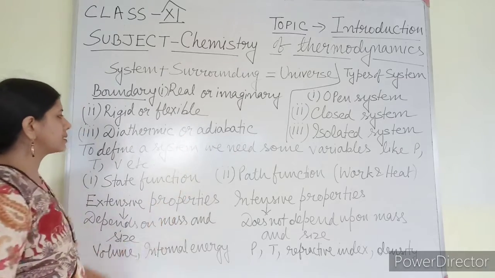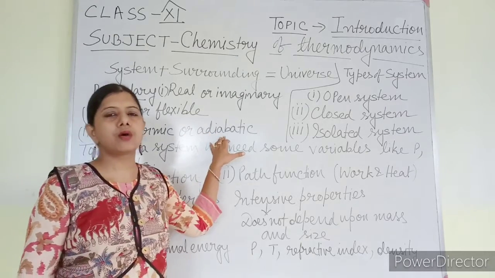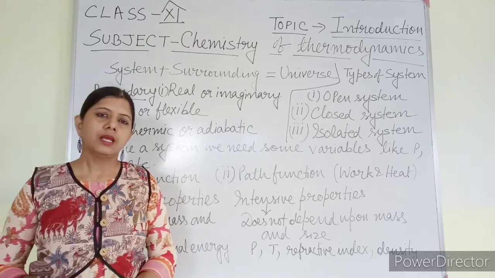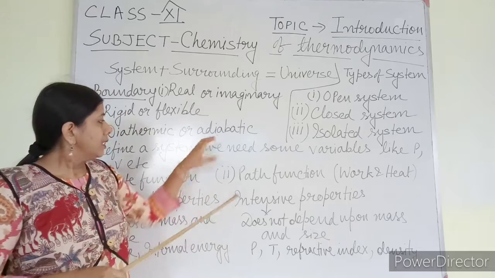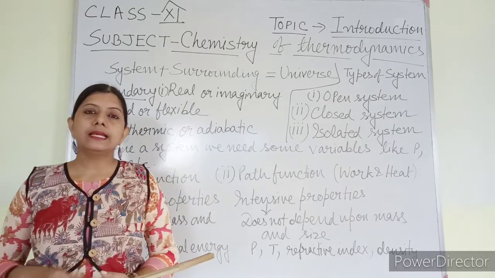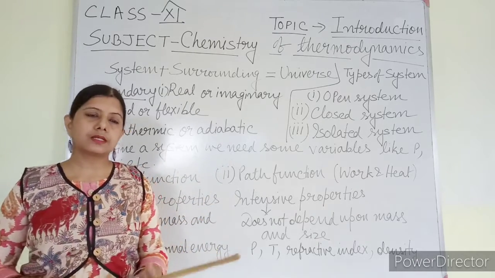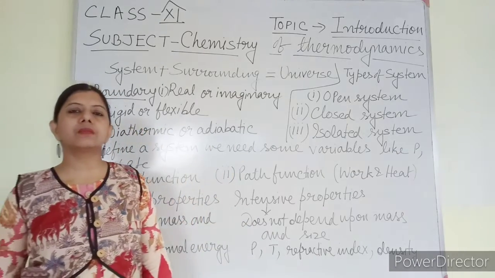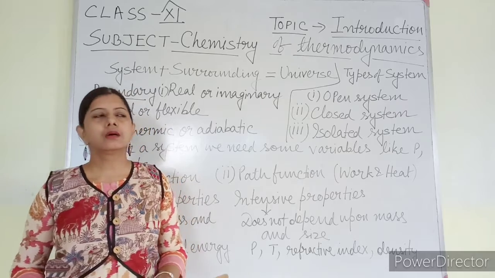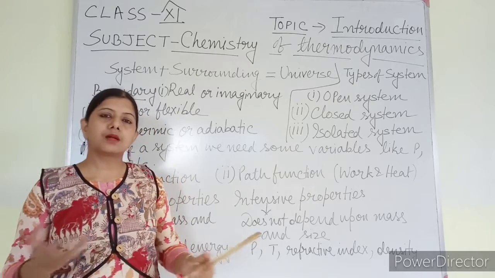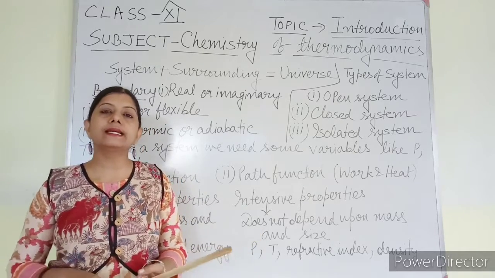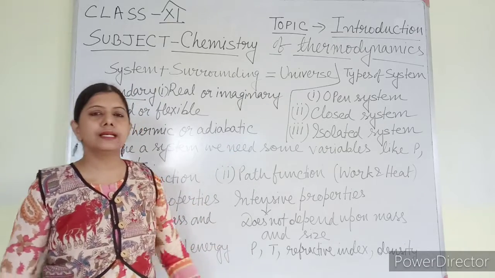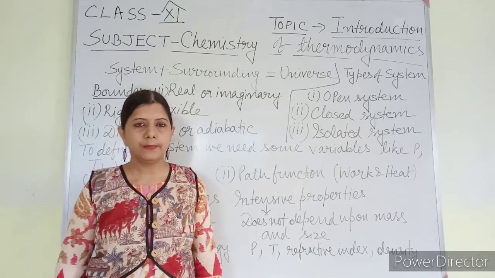Adiabatic boundary means the boundary which is not allowing any heat exchange between the system and surrounding. If the boundary is not allowing any heat exchange between the system and surrounding, that is known as adiabatic boundary. For example, a casserole or thermos flask does not allow heat exchange between the system and surrounding. So that kind of boundary is known as adiabatic boundary.